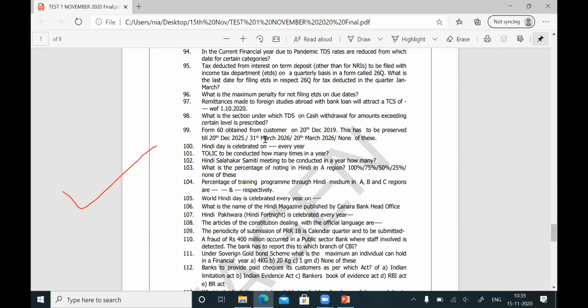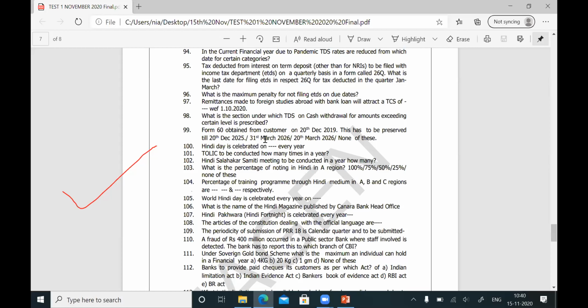Question number 99. Form number 60 is obtained from the customer on 20th December 2019. This question was asked last time for some levels. You accept Form 60 from the customer when the customer does not have the PAN number. PAN number has to be obtained for certain transactions. If the PAN number is not there, then you will get a form known as Form 60. Form 60 obtained from the customer, for how many years do bankers have to retain?